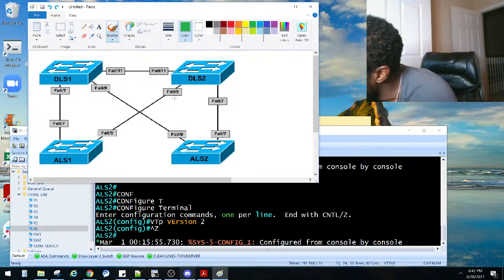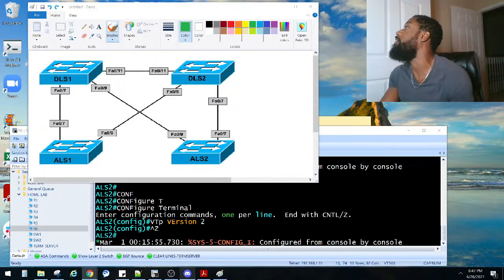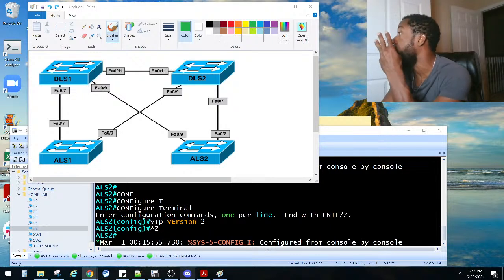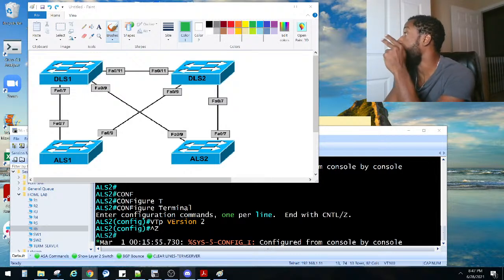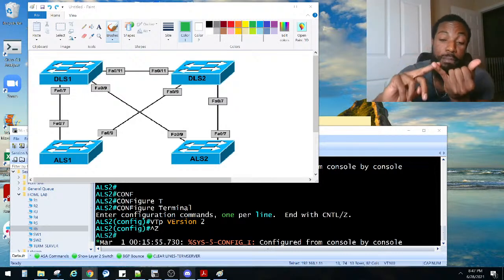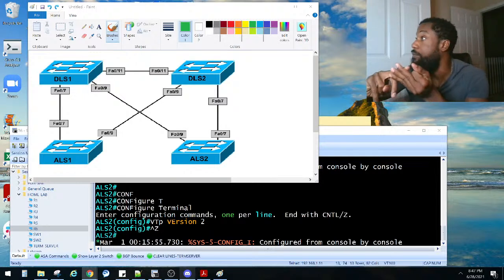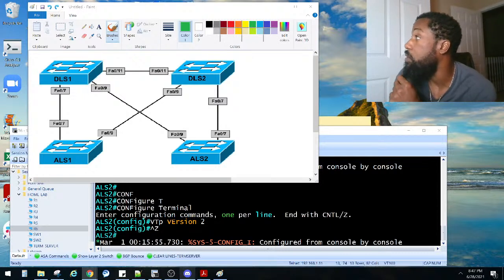But I haven't left you without a dope beat to step to. What we got here? Show VTP status. Yes, Paul B said there's 3 versions of VTP. Sam Rocky said transparent. I said there is transparent mode. So yes, I said there's client mode, there's transparent mode, there's also server mode. What is the final mode for VTP?